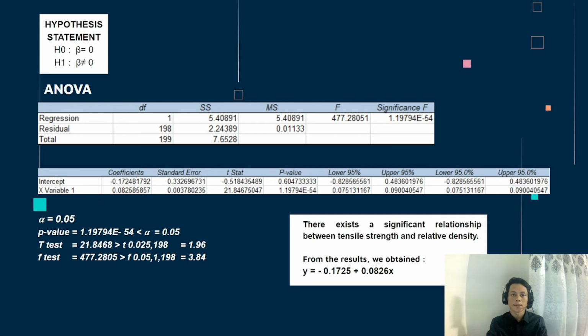Based on the results, we can also get the value for alpha, which is negative 0.1725, and the value for beta, which is 0.0826. Therefore, we can obtain the equation y equals negative 0.1725 plus 0.0826x.